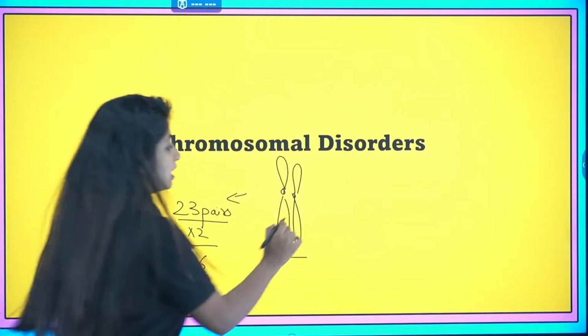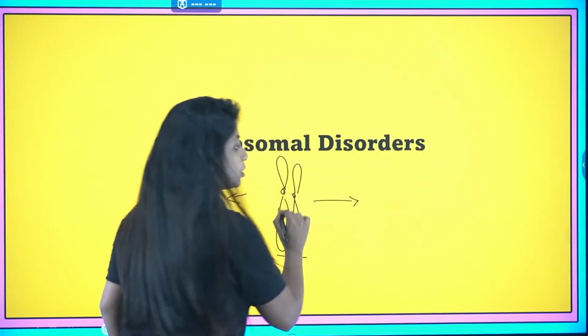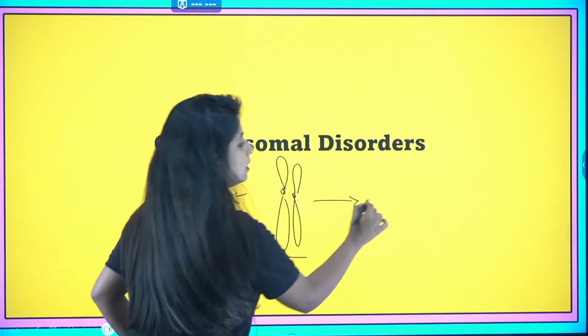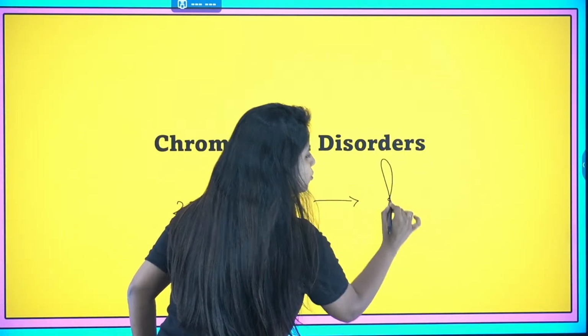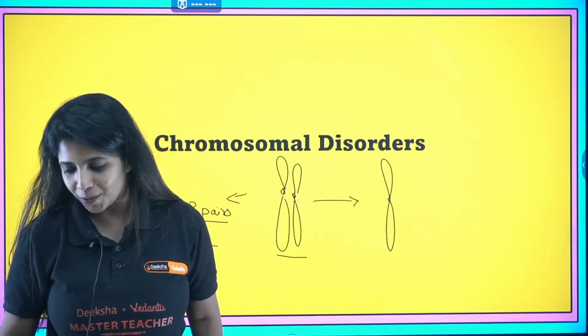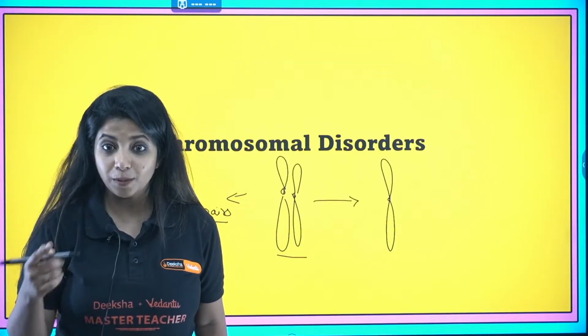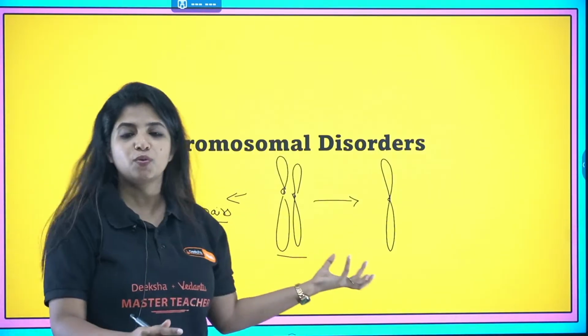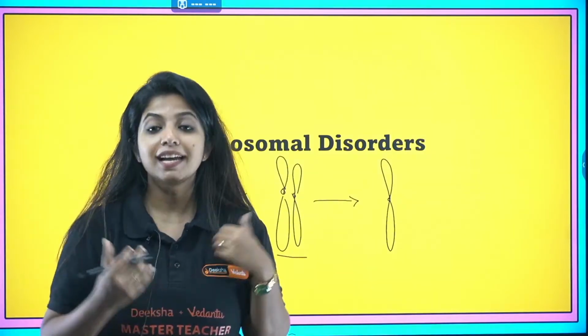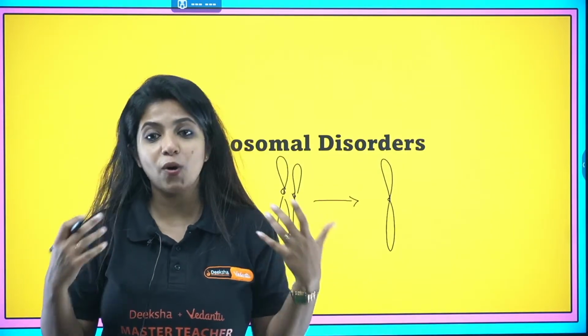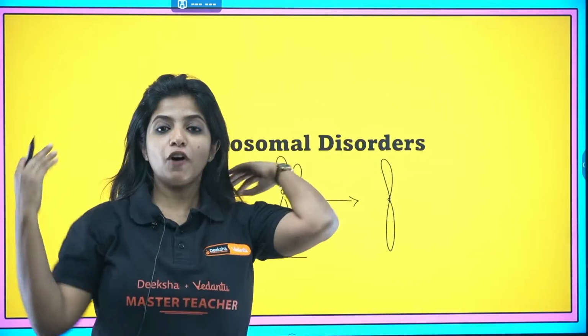But sometimes, instead of having 2 chromosomes, there might be just 1 chromosome. Will that be fair? No, that's a problem, because this chromosome is your DNA which is being condensed, and DNA contains all the very important information for formation of proteins.